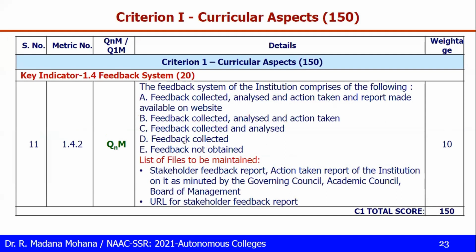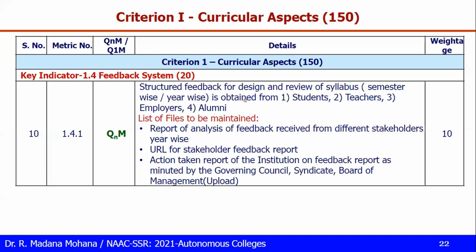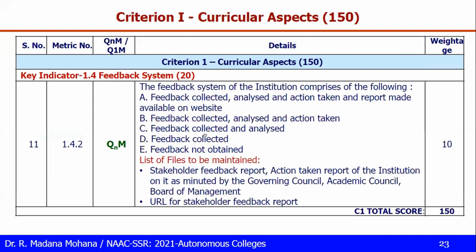After collecting in 1.4.1, what do we have to do? Collect the feedback and analyze the feedback. Then 1.4.2, based on the collection and analysis, some options are given. The feedback system of the institution comprises the following. The first option: feedback collected, analyzed, action taken, and report available on website. If all are satisfied, then the option is A. Feedback collected, analyzed, and action taken, but not available on website, then option B. Feedback collected and analyzed, no action taken, so not uploaded on the website, then C. Only feedback collected, D. Feedback not updated.